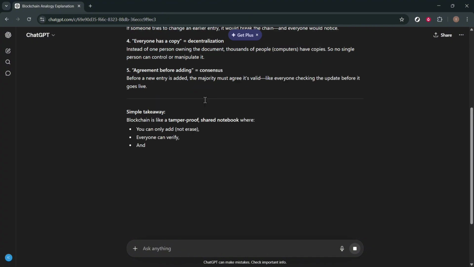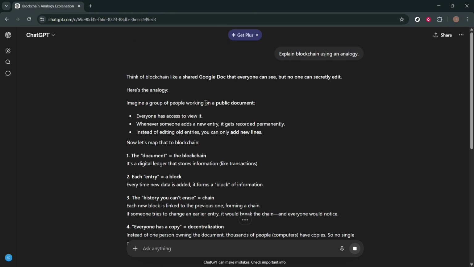For deeper learning, ask ChatGPT to explain a concept with an analogy, then break it down step by step to show how each part matches the real process. And that is how you prompt ChatGPT for analogies.